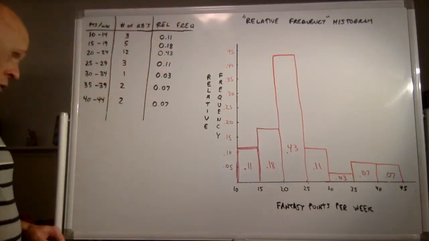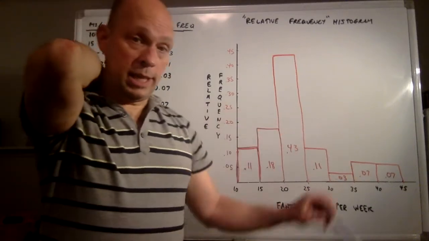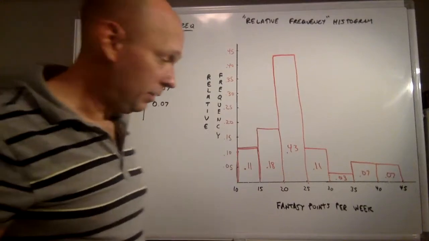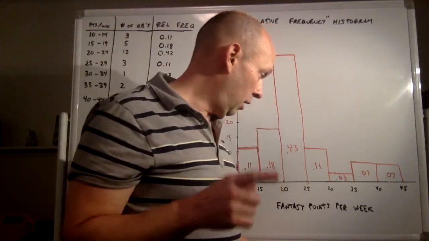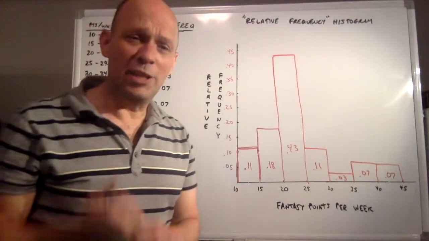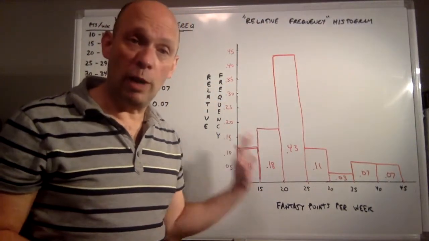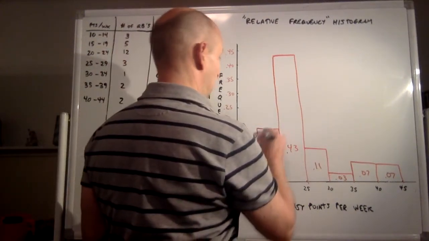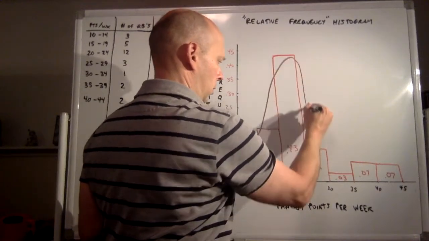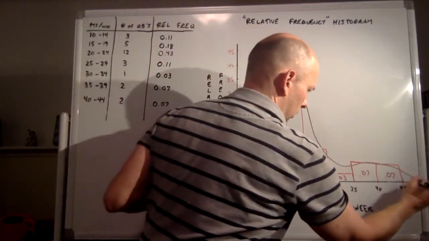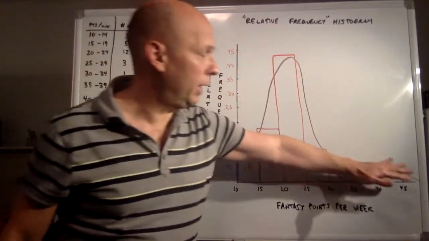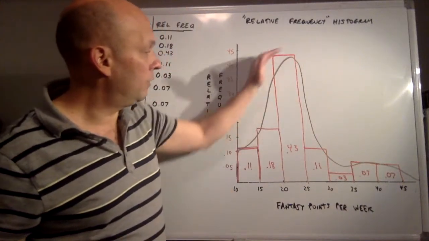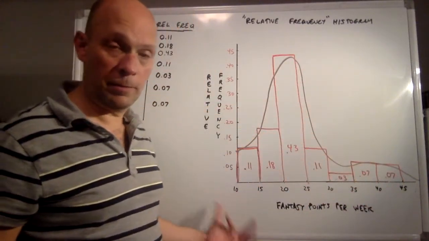Okay, now we said that if you added these all up, you would get 1. Because now we're ready to introduce this idea of a density curve. And here is what a density curve does for us. A density curve is a curve that tries to capture a relative frequency histogram. So if I had a curve that did something like this, right? Some kind of a curve, right? So this is looking like a right skew distribution, right? And this curve is a model for this distribution.